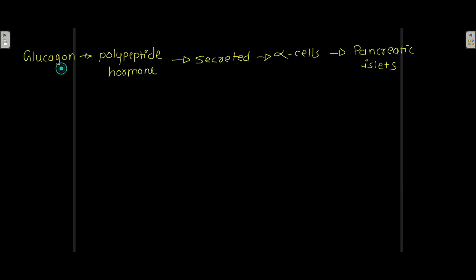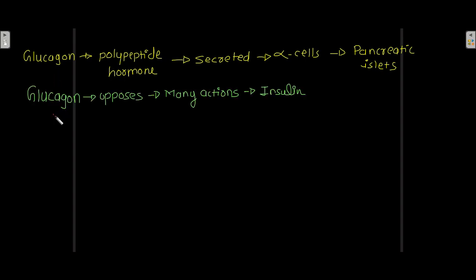Now glucagon is a polypeptide hormone which is secreted by the alpha cells of pancreatic islets. In pancreatic islets you have alpha cells, and those alpha cells secrete a polypeptide hormone known as glucagon. Glucagon opposes many actions of insulin.